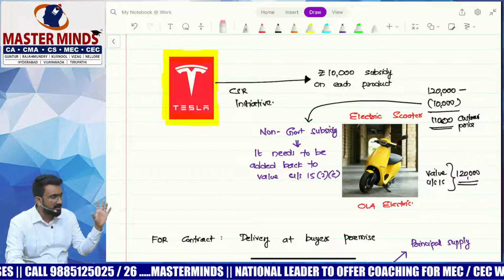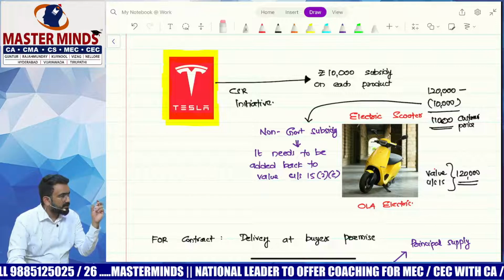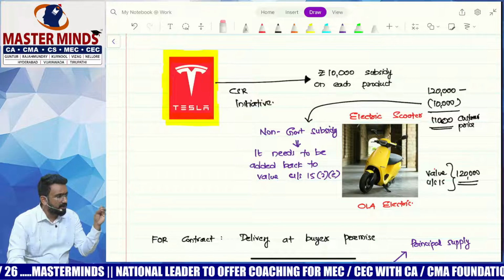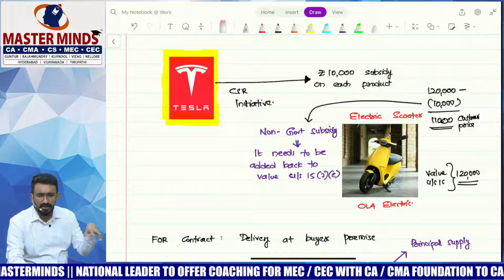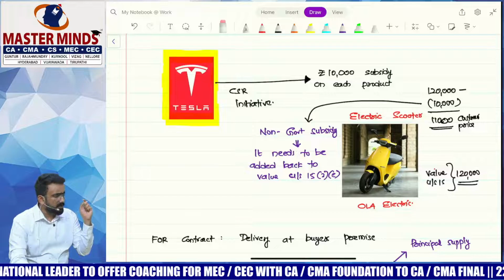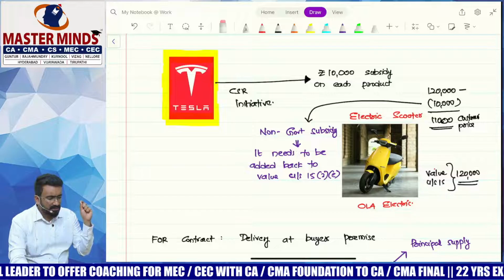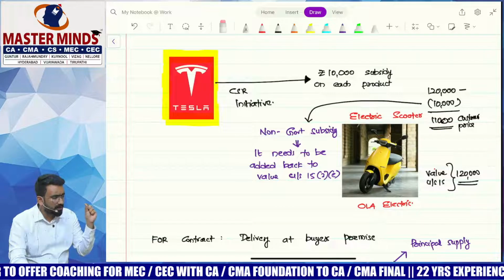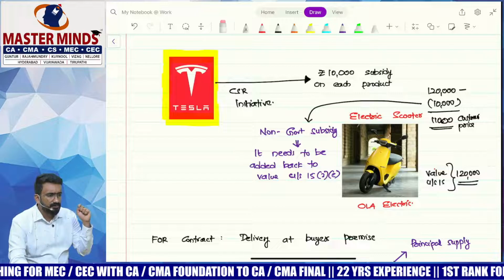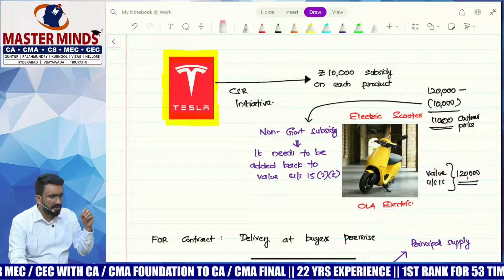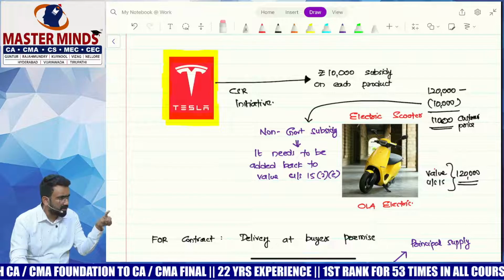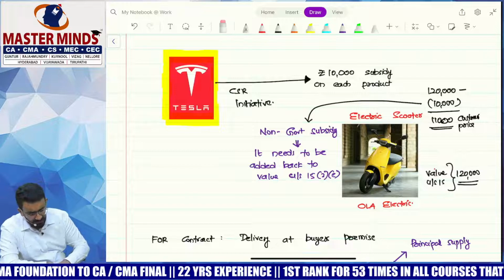It looks very nice. Now, anyway, Tesla decides to give some from their corporate social responsibility to Ola Electric. This generally happens with holding company to subsidiary company. What they do is that every product that they sell, there will be some subsidy given. So Tesla decides to give 10,000 rupees for every scooter sold by Ola Electric. Would this subsidy be reduced from value? No. Is it a direct subsidy? Yes, the customer price is reduced, but it's not a government subsidy. It cannot be reduced from value.